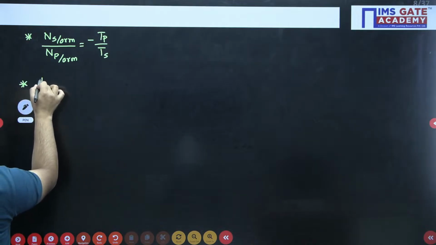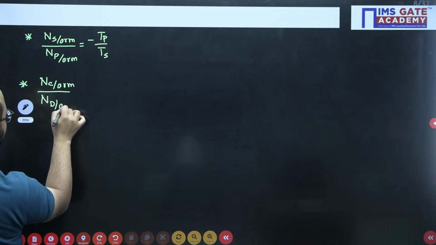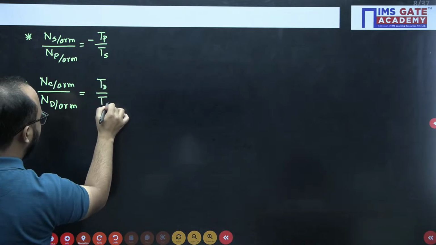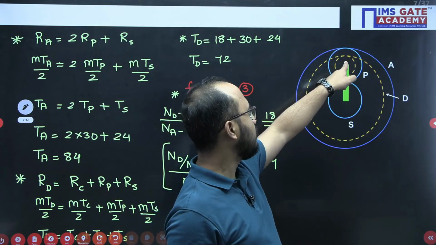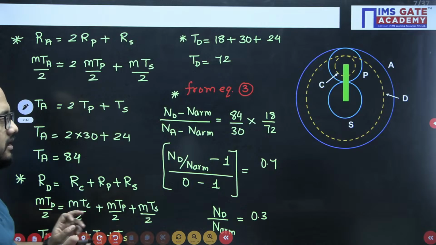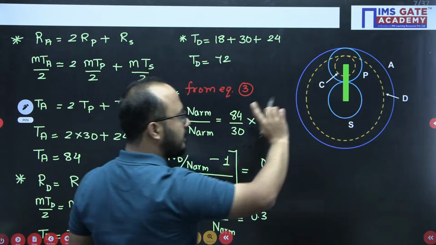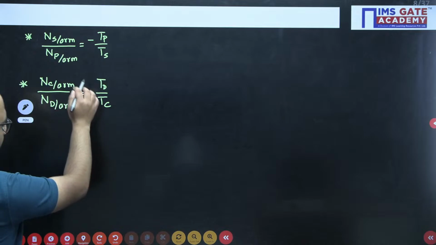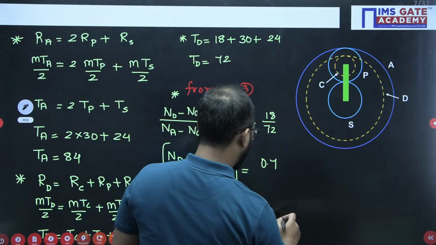Another relation we have is speed of rotation of gear C with respect to arm divided by speed of rotation of gear D with respect to arm. So again, internal meshing, so TD by TC. Let us check C and D, internal meshing, so positive sign will come. But P and S, external meshing, so negative sign will come. Now, clear everyone till this point, everyone? Now, see. If I multiply, what is the last equation we have written? Equation number 3, and let's suppose this is equation number 4.